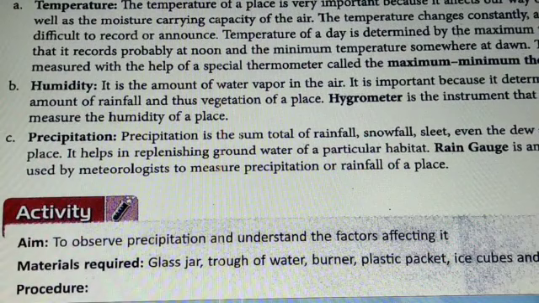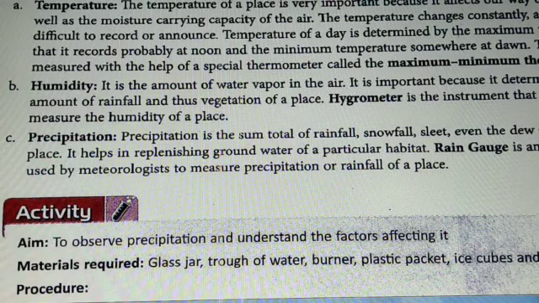Next is humidity. It is the amount of water vapor in the air, and it is very important because it determines the amount of rainfall and the vegetation of a place. So how do we measure humidity? Humidity is measured with the help of an instrument known as a hygrometer. A hygrometer is the instrument that is used to measure the humidity of a place. Nowadays we are having high humidity and it's very hot also.